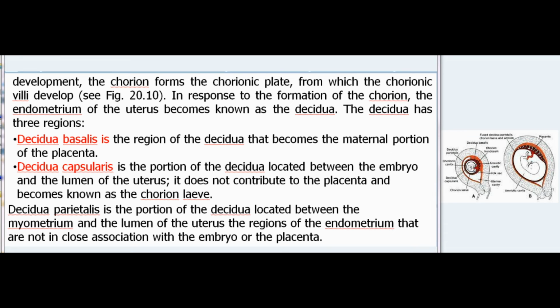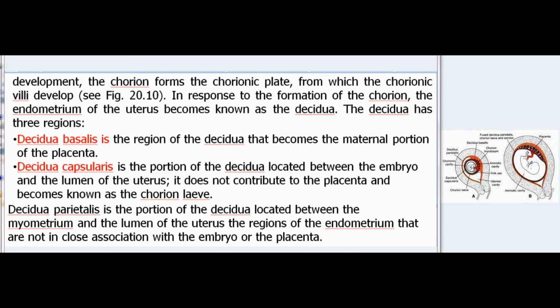The decidua has three regions. Decidua basalis is the region of the decidua that becomes the maternal portion of the placenta. Decidua capsularis is the portion of the decidua located between the embryo and the lumen of the uterus. It does not contribute to the placenta and becomes known as the chorion laeve. Decidua parietalis is the portion of the decidua located between the myometrium and the lumen of the uterus, the regions of the endometrium that are not in close association with the embryo or the placenta.